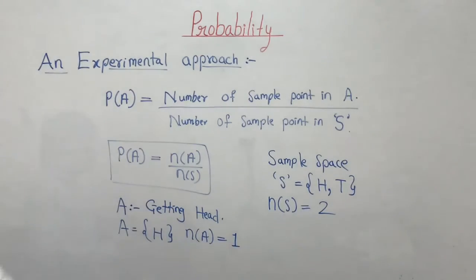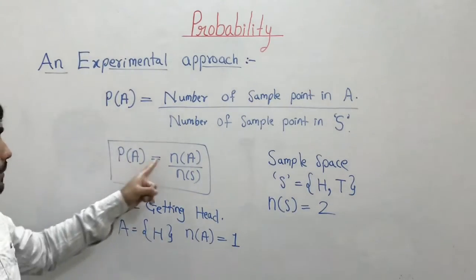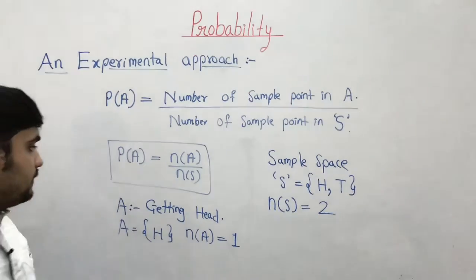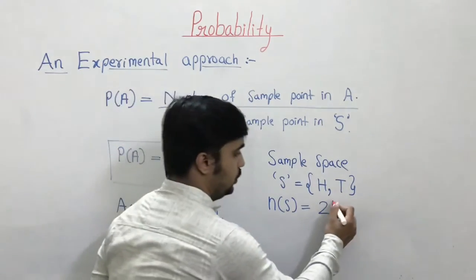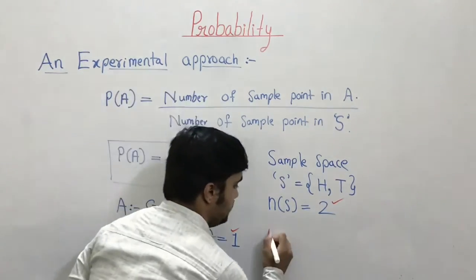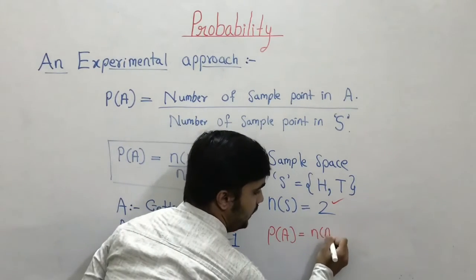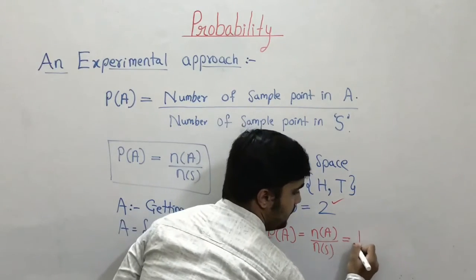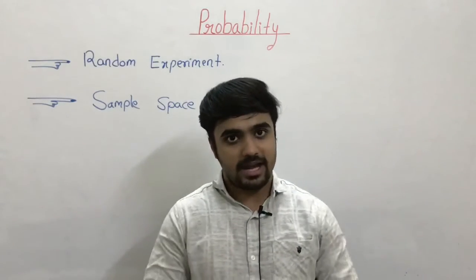Now according to the definition, the probability of this event A is number of A upon number of S. We know that number of A is 1 and number of S is 2. So the probability of event A is 1 by 2.